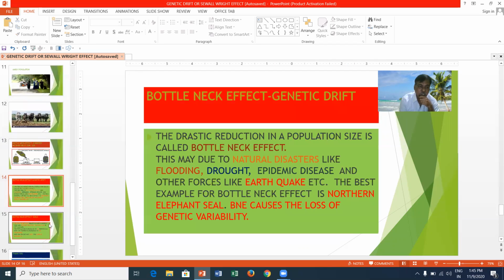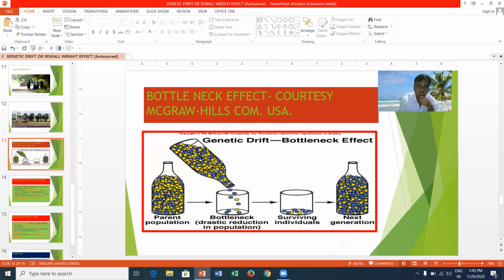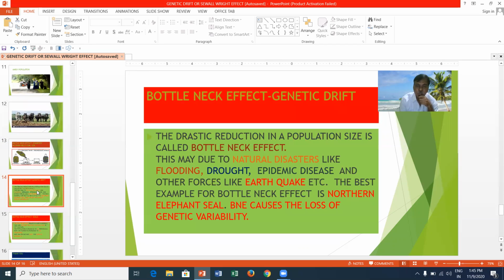Here you can see the explanation. The drastic reduction in population size is called the bottleneck effect. The neck of the bottle acts as the reduction.